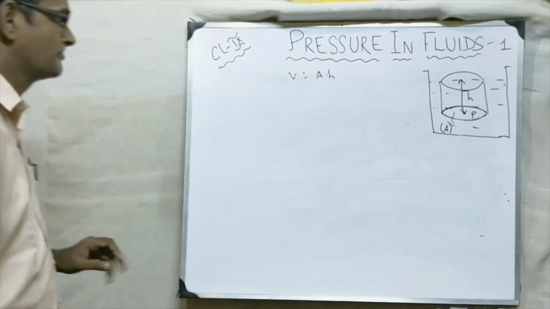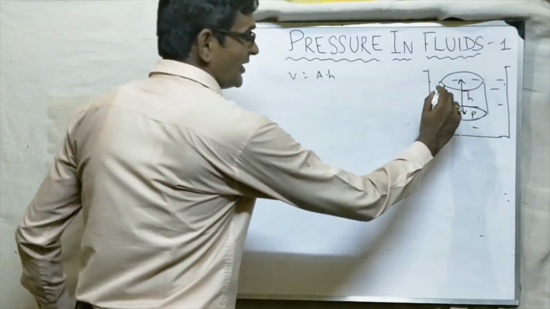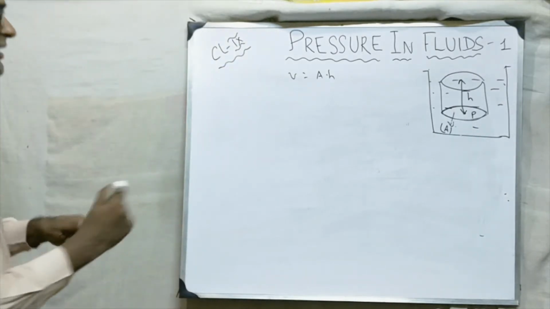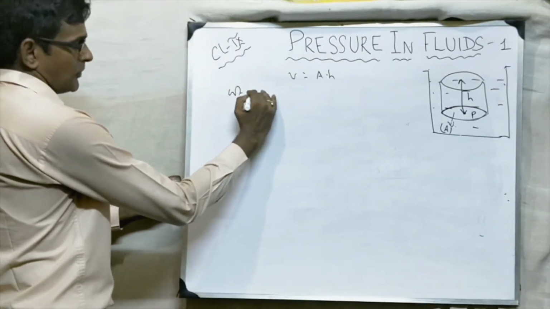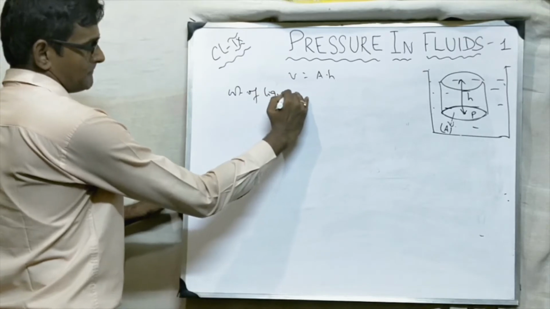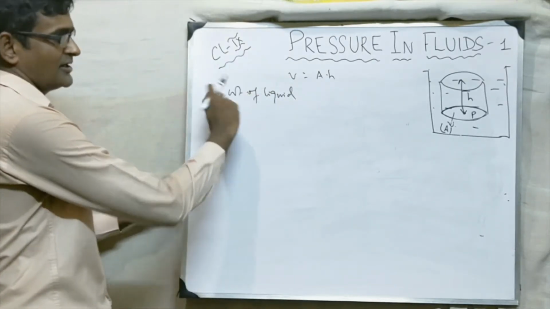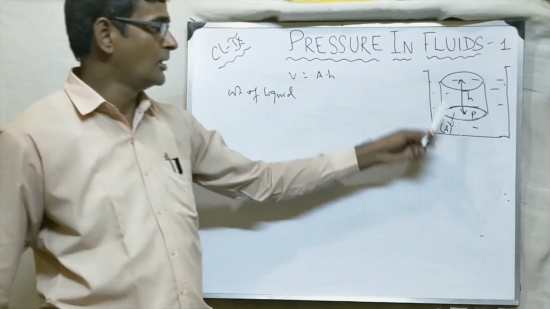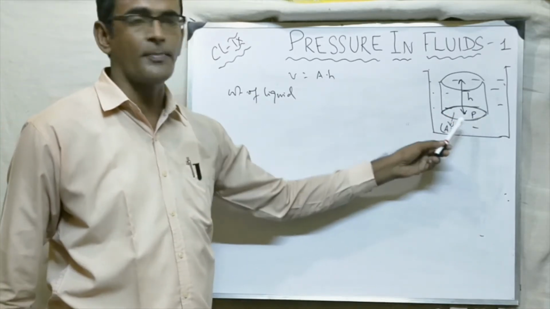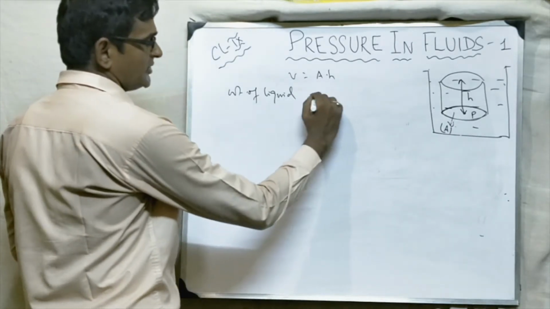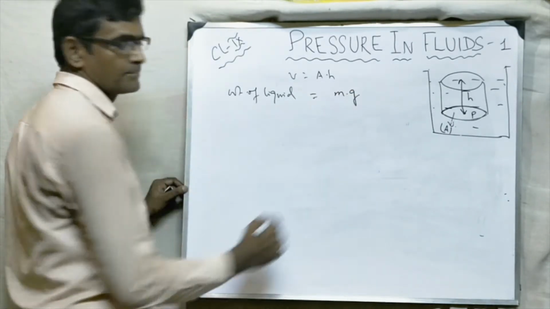So let us do this. Let us try to calculate the weight of the liquid included. So weight of liquid in the cylinder. Okay, you just write it. Let us consider the imaginary cylinder whose base is passing through the point P. You write it. So weight of liquid is what? Weight is M into G, right?